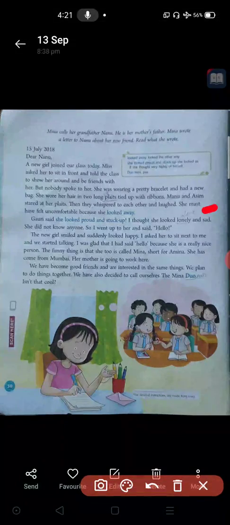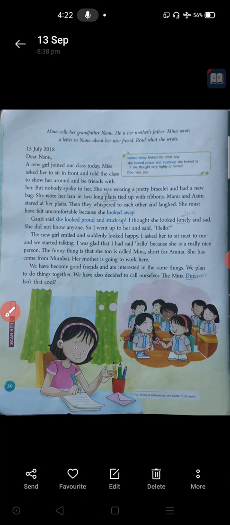So here also the same thing happened. When Asim and Manu started to laugh, this girl was feeling uncomfortable, and she looked away, it means she was searching for an alternative, so completely she became uncomfortable when they started to laugh.